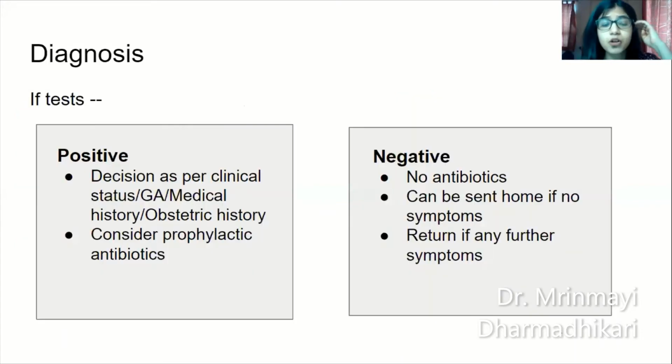If the test is positive, which means there is a rupture of membranes, the decision has to be taken as per the clinical status of the patient, her gestational age, medical history, and obstetric history. And definitely consider prophylactic antibiotics. If the test is negative, well and good. No antibiotics are required. The patient can be sent home if she's asymptomatic, and she should be asked to return if there are any further symptoms.